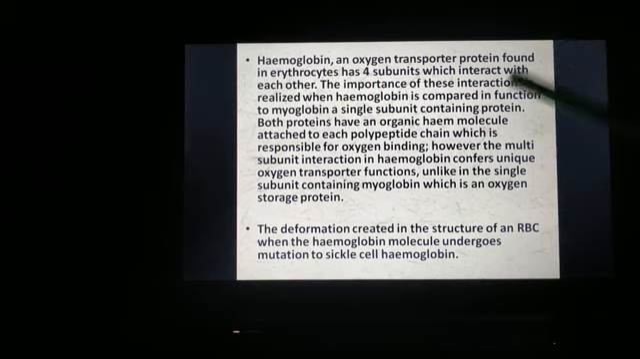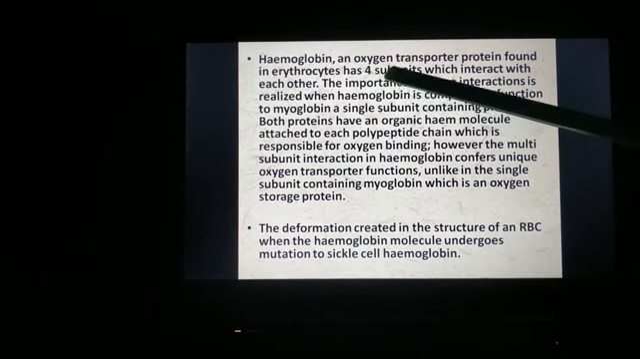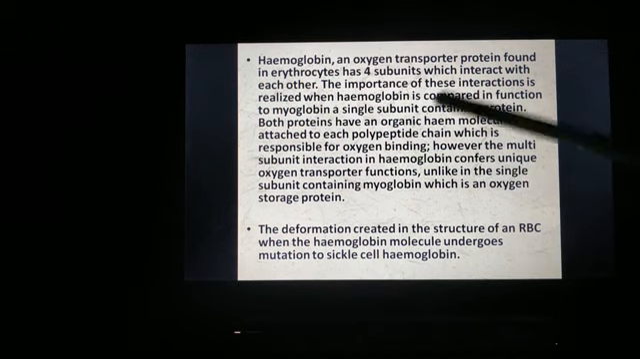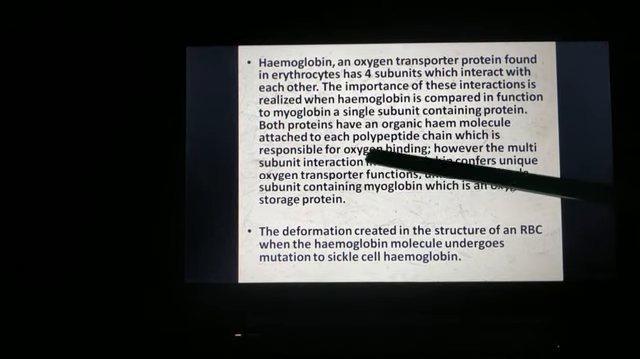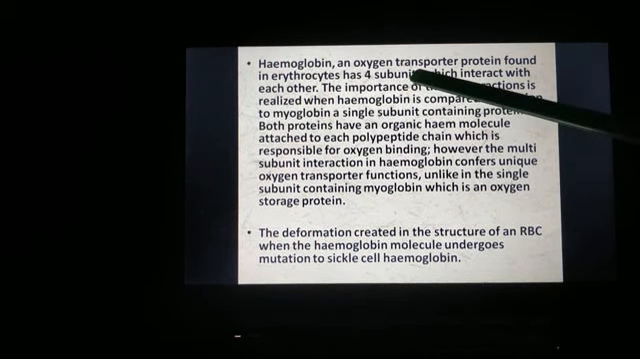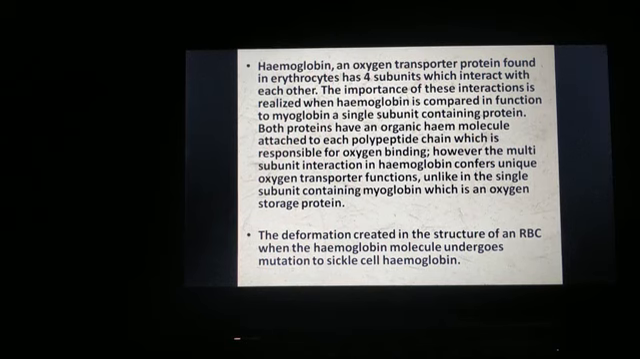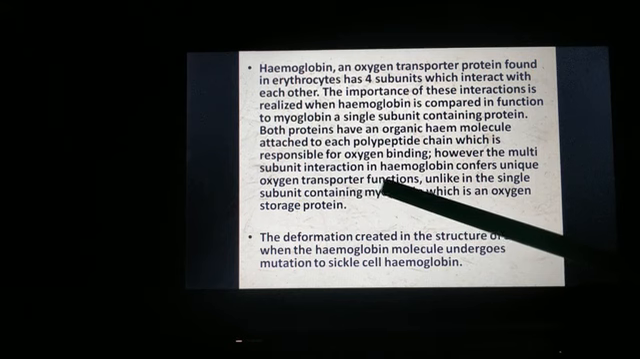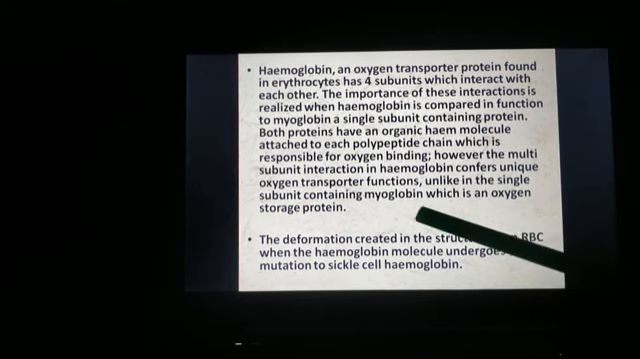But the function differs. See, this hemoglobin contains 4 subunits, and the myoglobin contains a single subunit. Both contain the heme molecule, which is responsible for oxygen binding. But because of the difference in their subunits, their function is different. Hemoglobin acts as an oxygen transporter, while myoglobin is an oxygen storage protein.